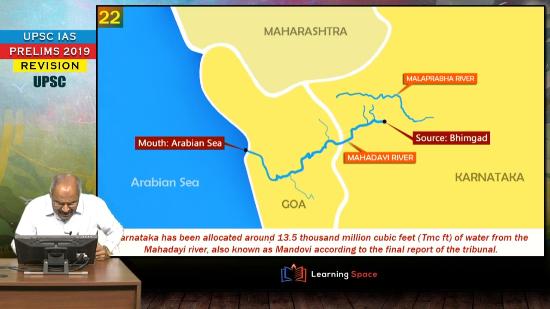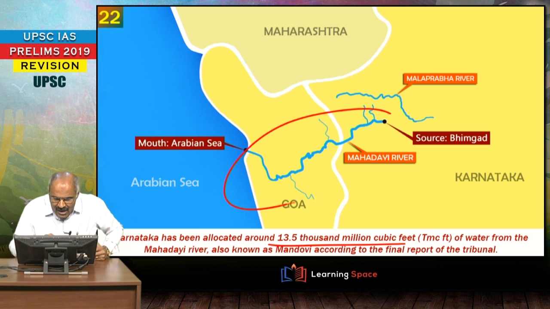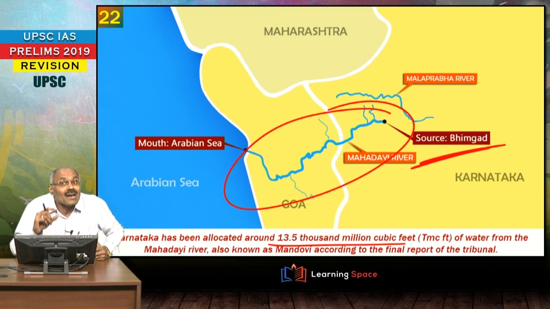Right friends, Karnataka has been allocated 13.5 TMC feet of water from Mahadayi river. I told you a number of times, the origin of this Mahadayi river is Bhimghat, and sometimes Bhimghat may be asked in your examination.